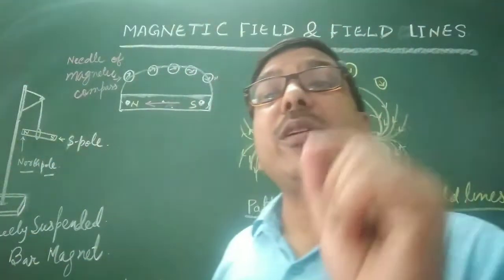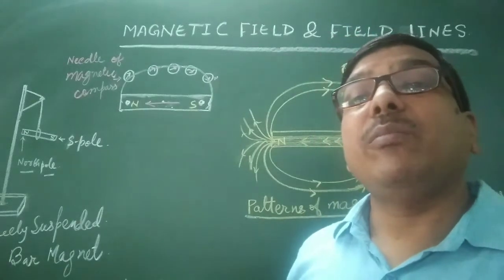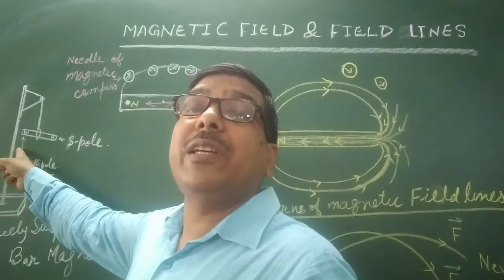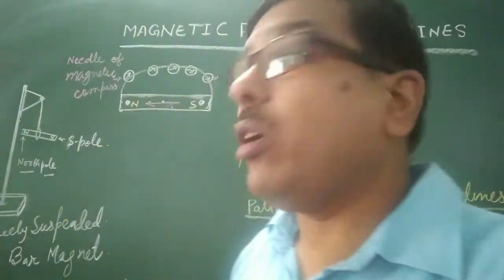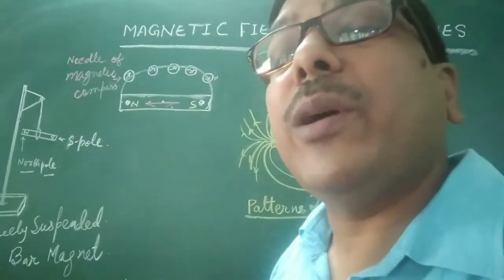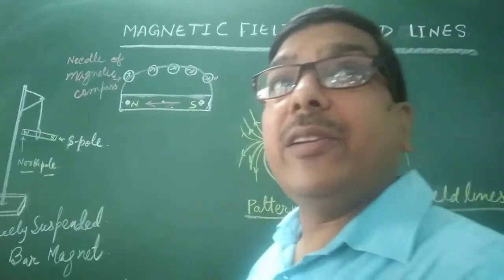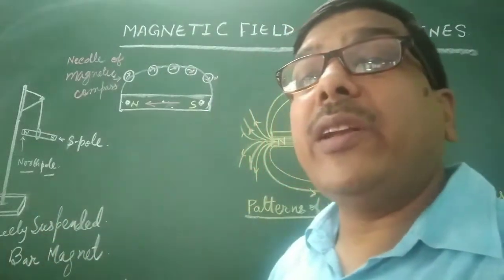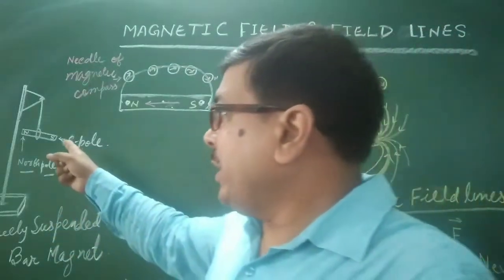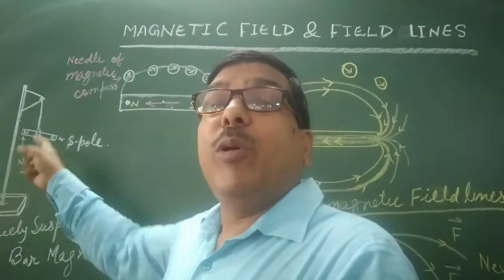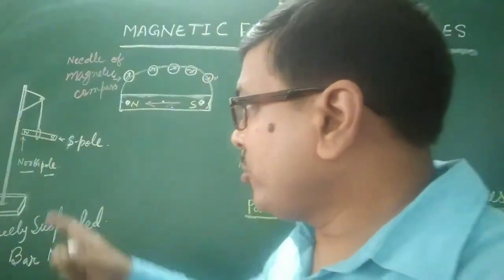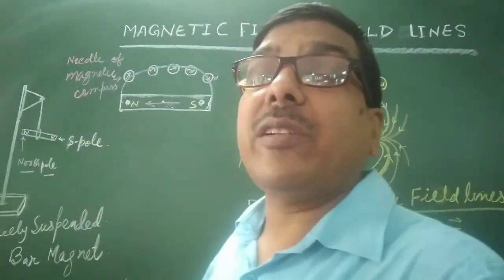The point of the bar magnet pointing towards the north is called the north pole of the magnet, and the south pole is directed toward the south of the geographical direction.